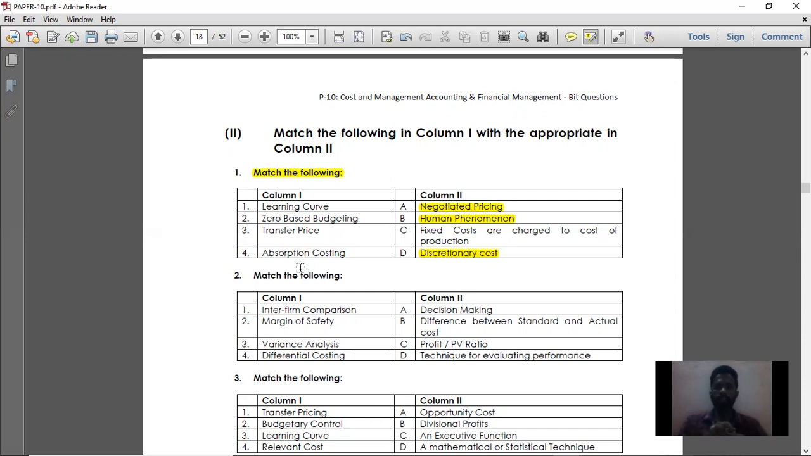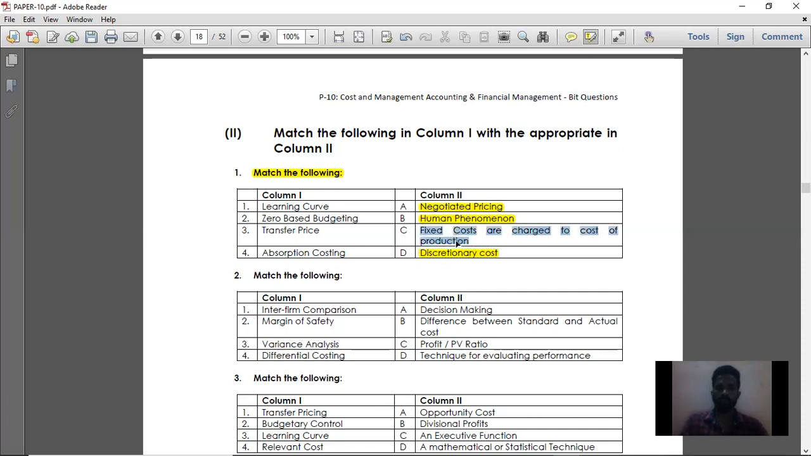With that cost of sales, if you add the profit margin, you will get your total sales. Simple. Absorption costing is nothing but fixed costs are charged to the cost of production. That is, your total cost will be charged to the cost of production, either it is variable cost or fixed cost. It will be charged to the cost of production. That is called absorption costing.